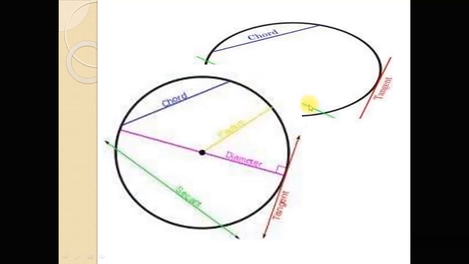So dear students, there are some characteristics of the circle. The first characteristic is the center, another characteristic is the radius, and another is the diameter. Chord is also a characteristic of the circle. Secant line and tangent line, these are the characteristics of a circle. I want to repeat the characteristics of the circle again: center, radius, diameter, chord, secant and tangent line. These are the characteristics of the circle.